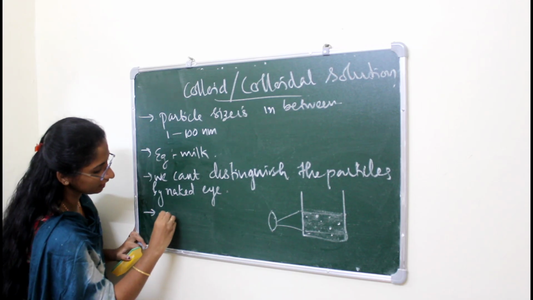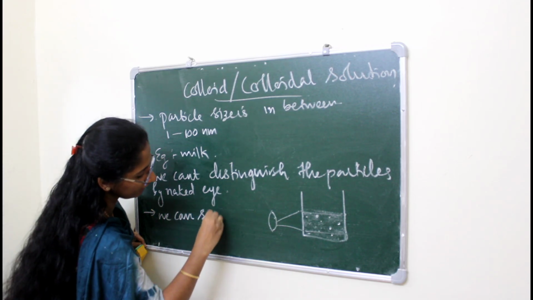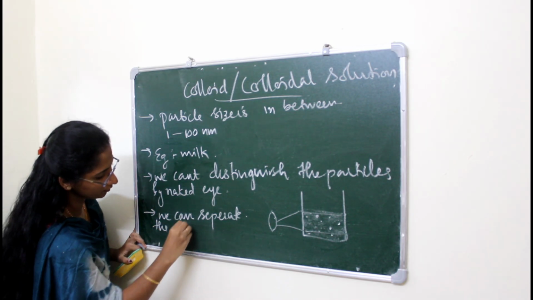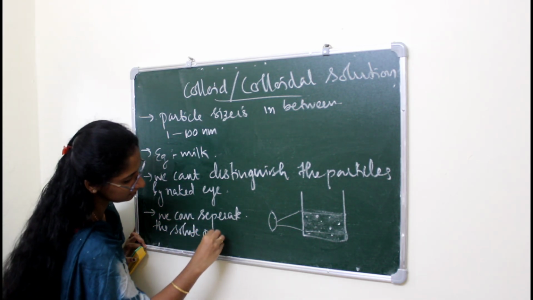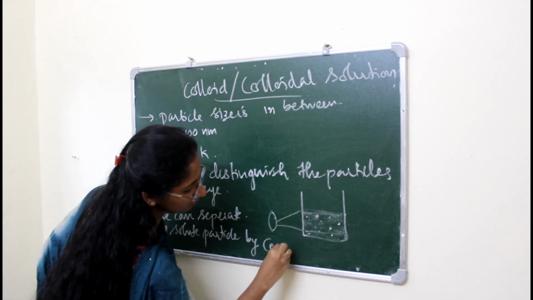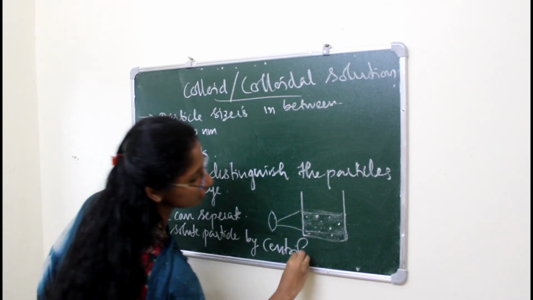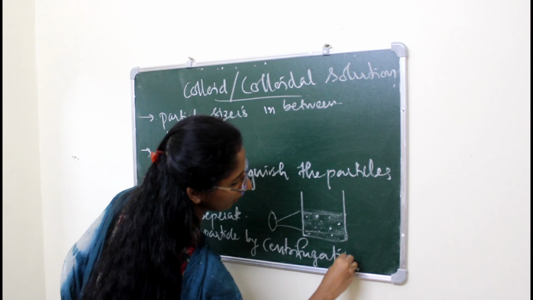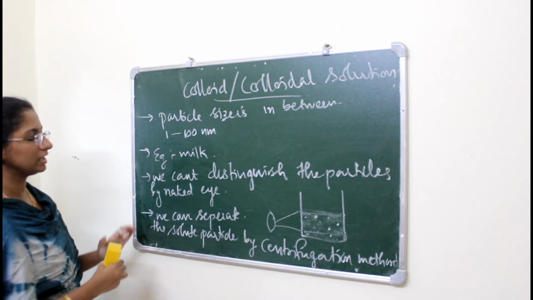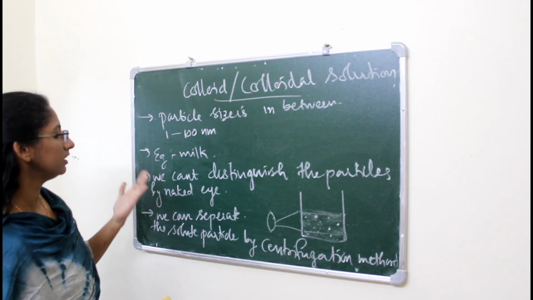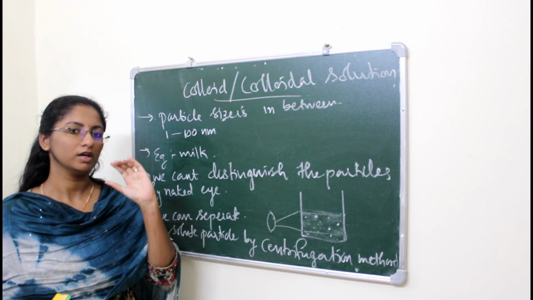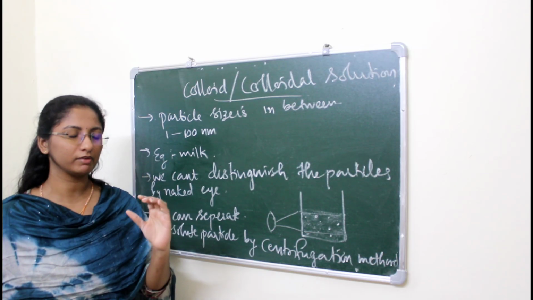Okay, so we can separate the solute particles by centrifugation method. And the other thing is, in case of suspension, when we are keeping the suspension for some time undisturbed, what we can observe?